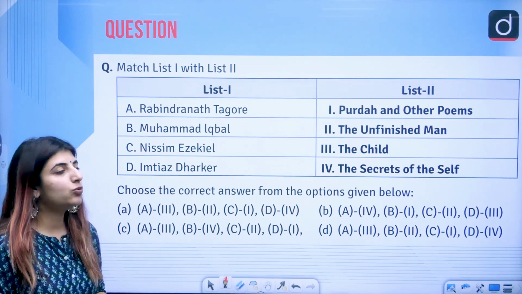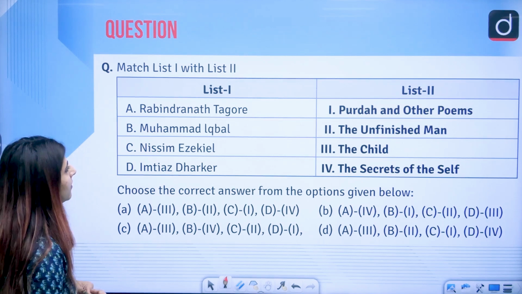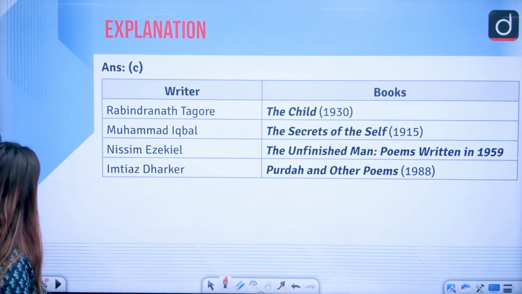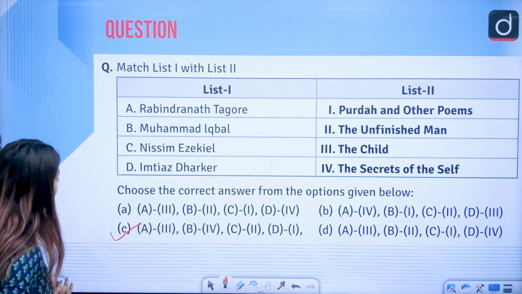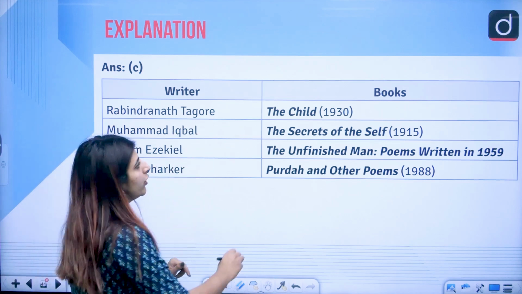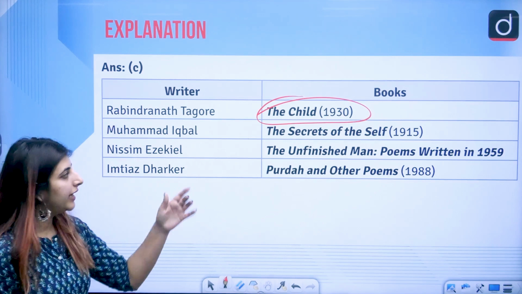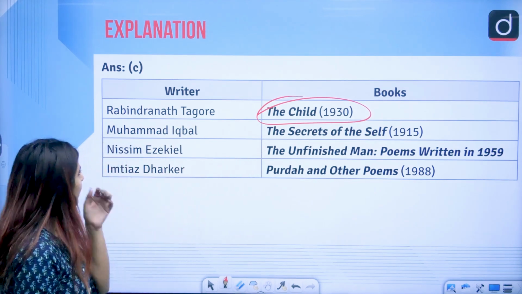Next, matching list 1 with list 2 from Indian literature. The answer to this question is option C. The option is C. Let's just see. Rabindranath Tagore wrote the book, and these are the books which are related to poetry, correct? So Rabindranath Tagore wrote The Child, correct?